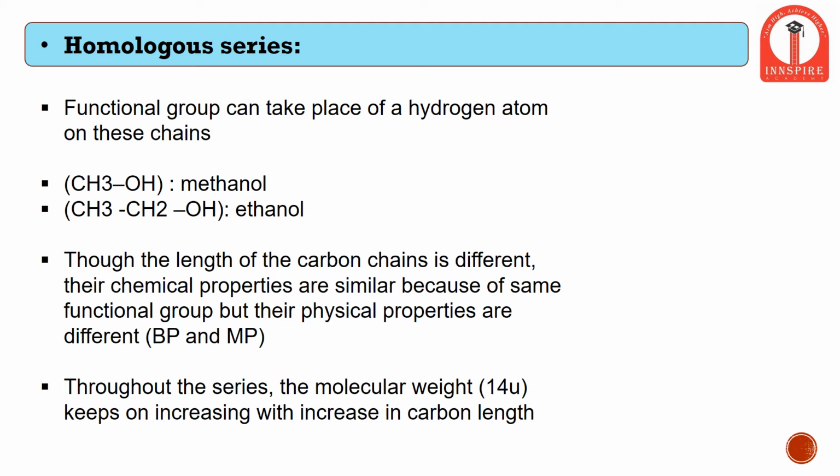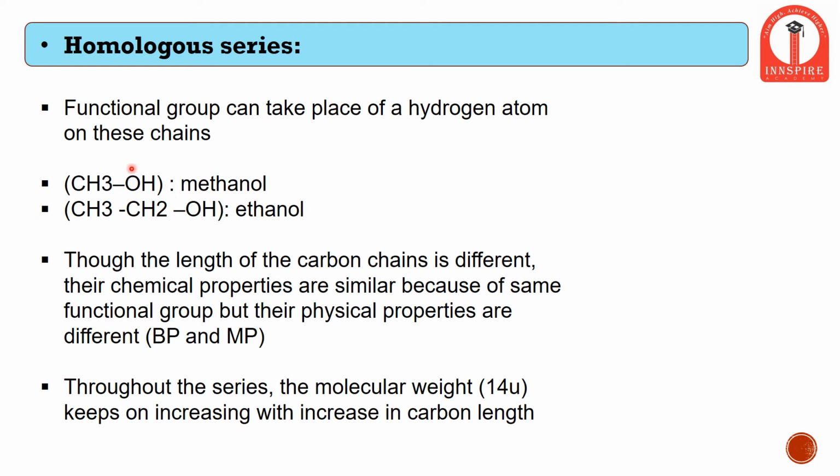So all the chemical structures following methane, that is methane, ethane, propane, butane, all the bonds present between them are single bonds. And if a functional group is attached to these single bonded compounds, for example the hydroxyl group, that is OH, when this OH is attached to methane, then it is called methanol.